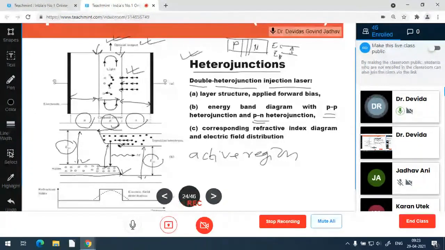As the active region is made very small, the gain also increases, because a large photon concentration is generated in a very small region, and the possibility increases that a photon will interact with the higher level atoms, and they transit from the higher level to the lower level. Okay, so all this is achieved.